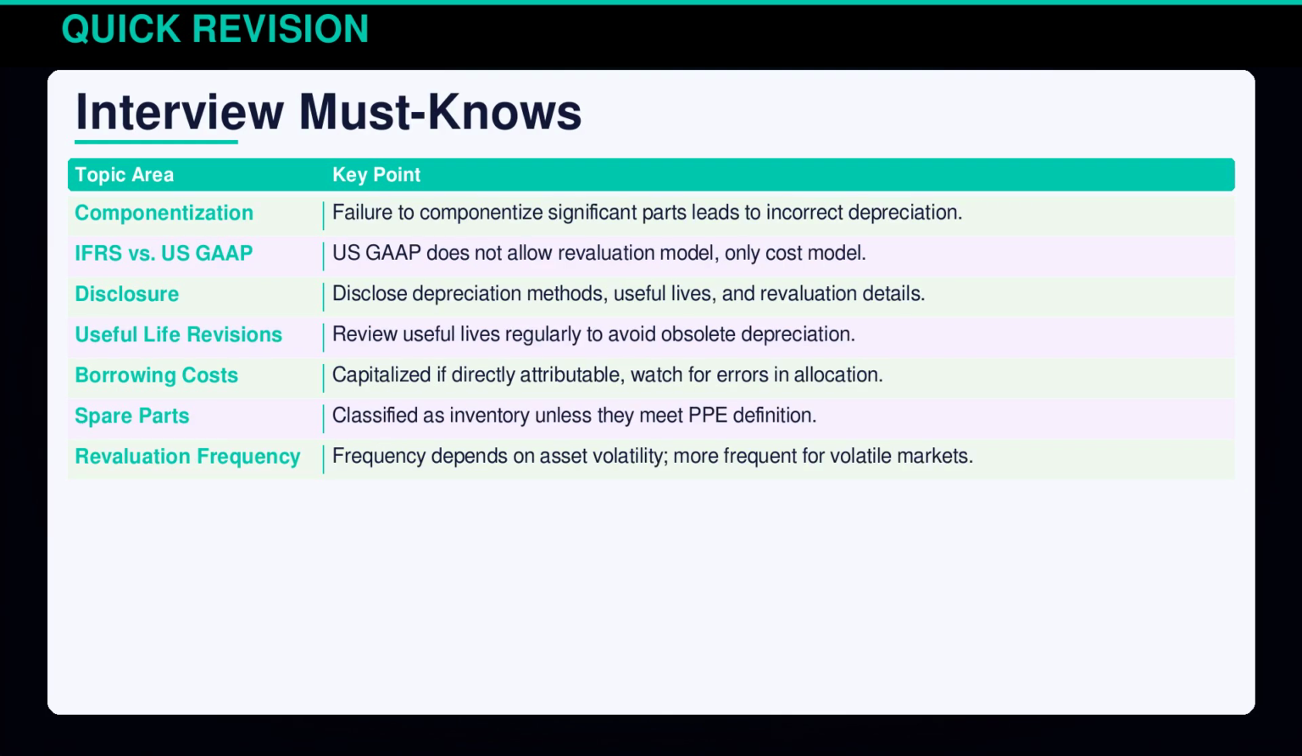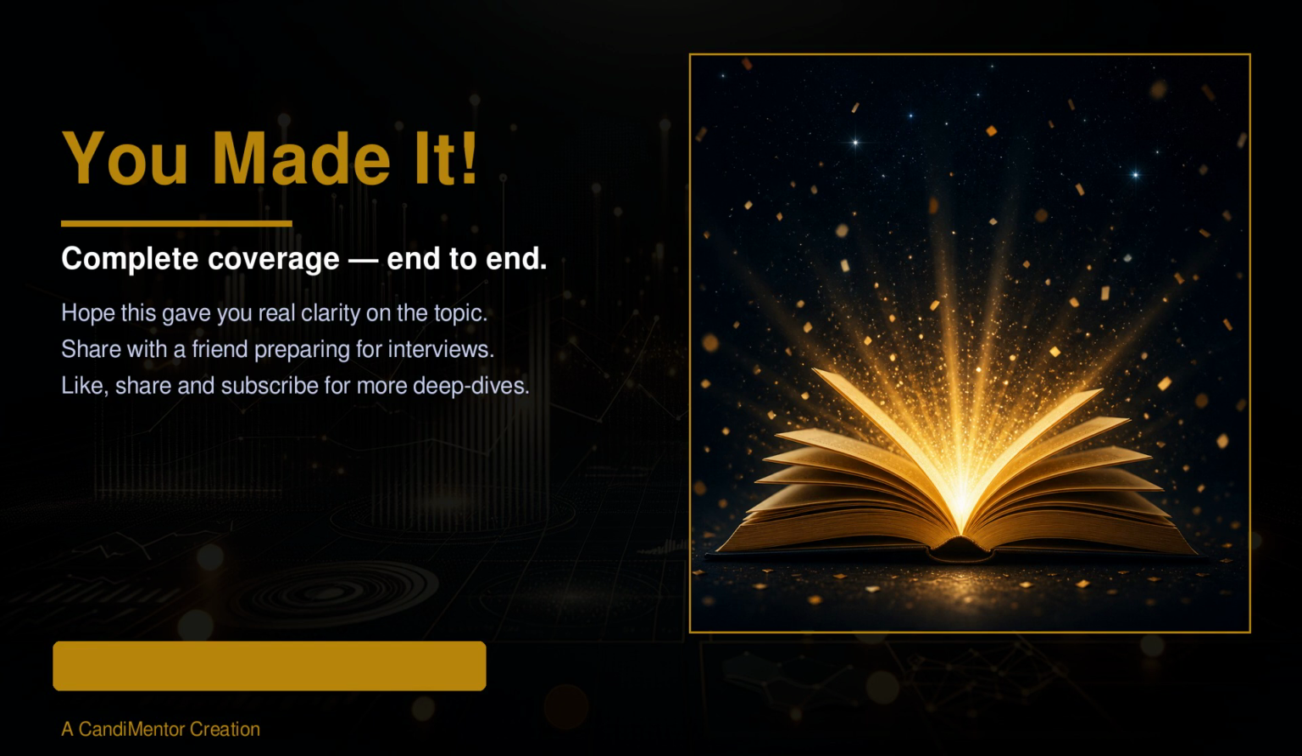Understanding IAS 16 is crucial for roles involving asset management. Key areas include componentization to avoid incorrect depreciation, differences from U.S. generally accepted accounting principles where revaluation isn't allowed, and thorough disclosure requirements. Regularly reassess useful lives and capitalize borrowing costs accurately. Ensure revaluation frequency aligns with market conditions, and classify spare parts correctly. That's your complete guide to this accounting standard.